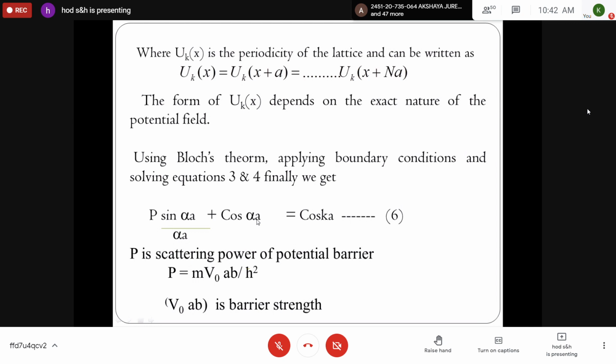Note down equation 6. P is called the scattering power of potential barrier, represented by mV₀ab/ħ², and V₀ab is called the barrier strength.